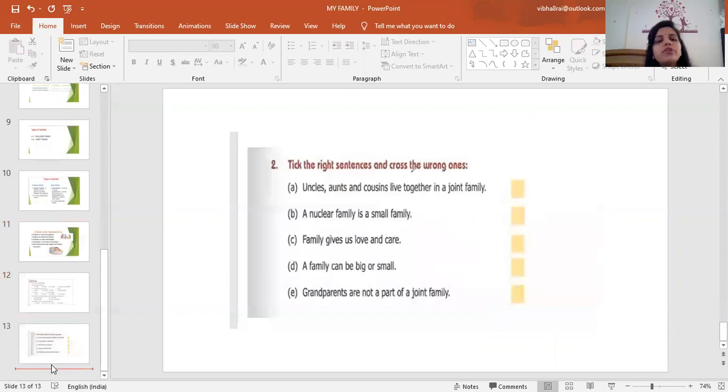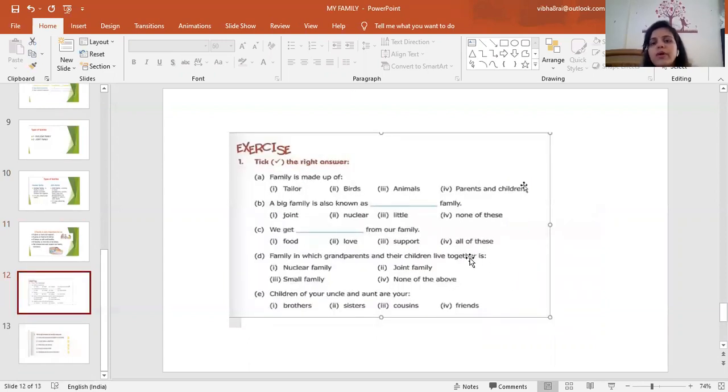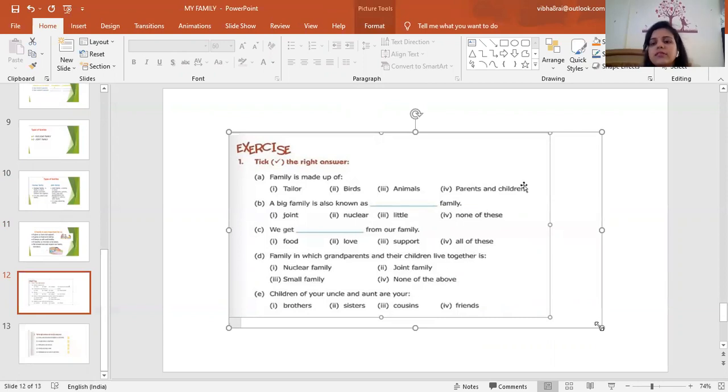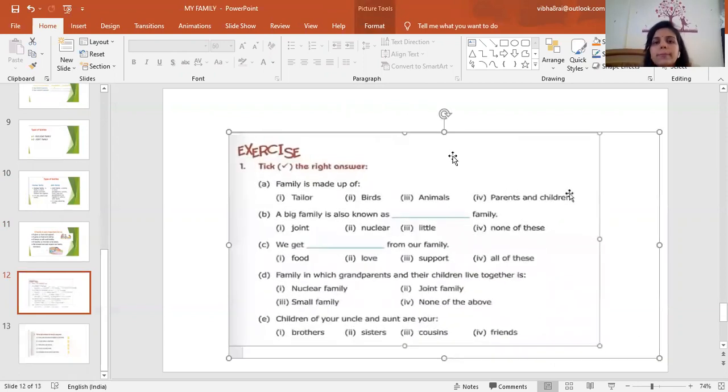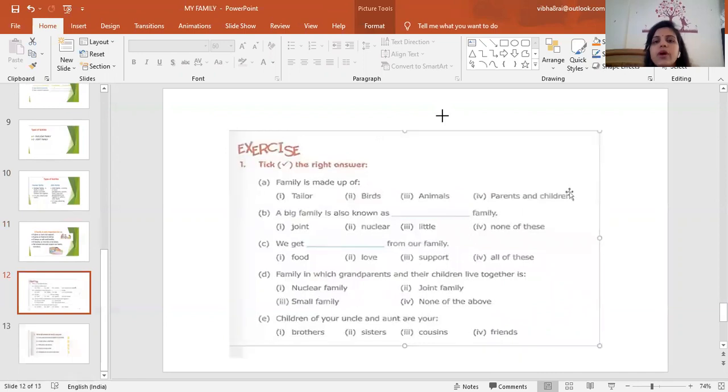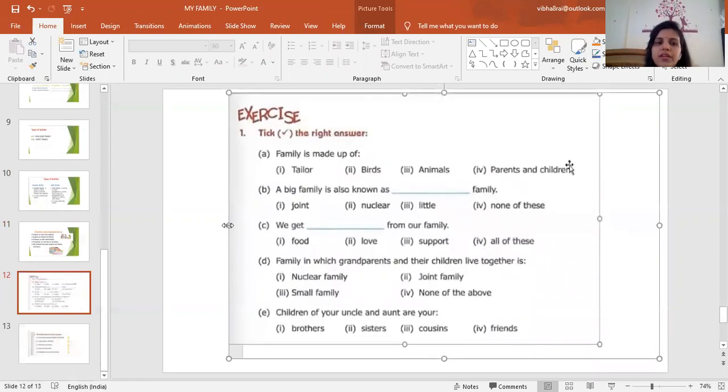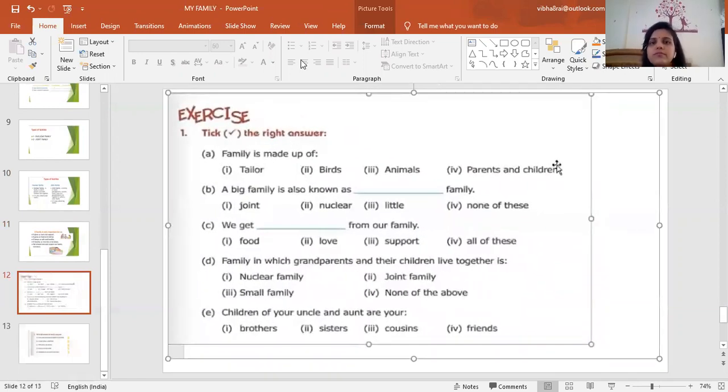Now, children, we will discuss some questions related to this topic. So one by one, you can tell me the answer. You can't tell me the answer, but I will explain to you. Okay, now see here. The first one: family is made up of tailor, birds, animals, parents, and children. So children, you know very well that family is made up of parents and children.